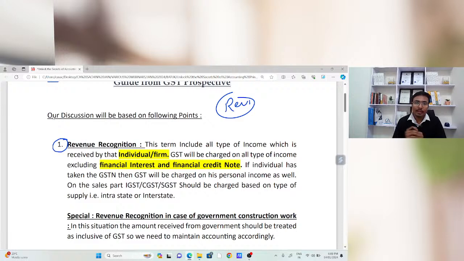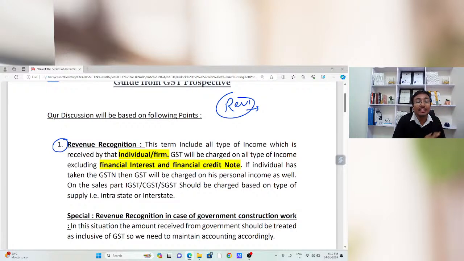But if I am talking from the comprehensive point, more or less the sales on which I am going to pay my output tax, hence my sales is to be considered as my outward supply. So the most important thing is to recognize that sales in my books of accounts.